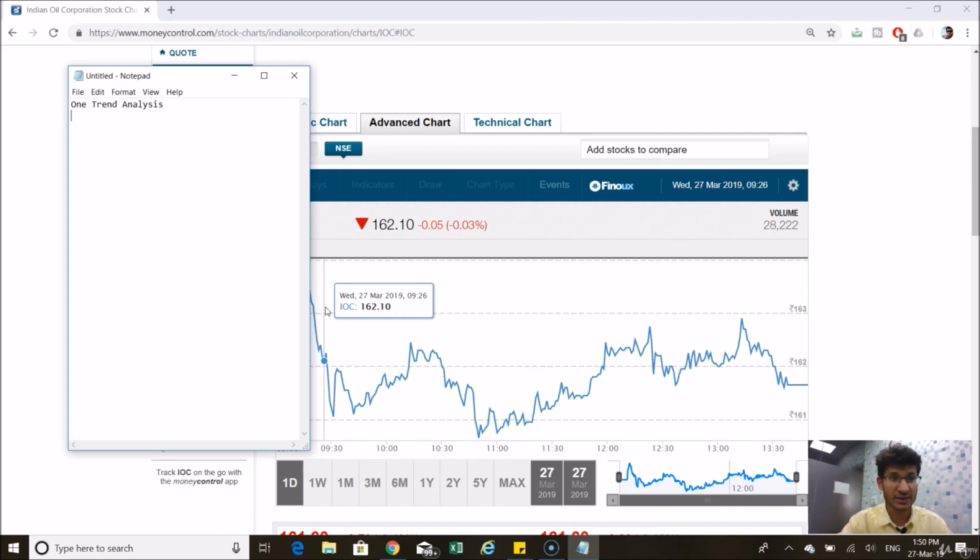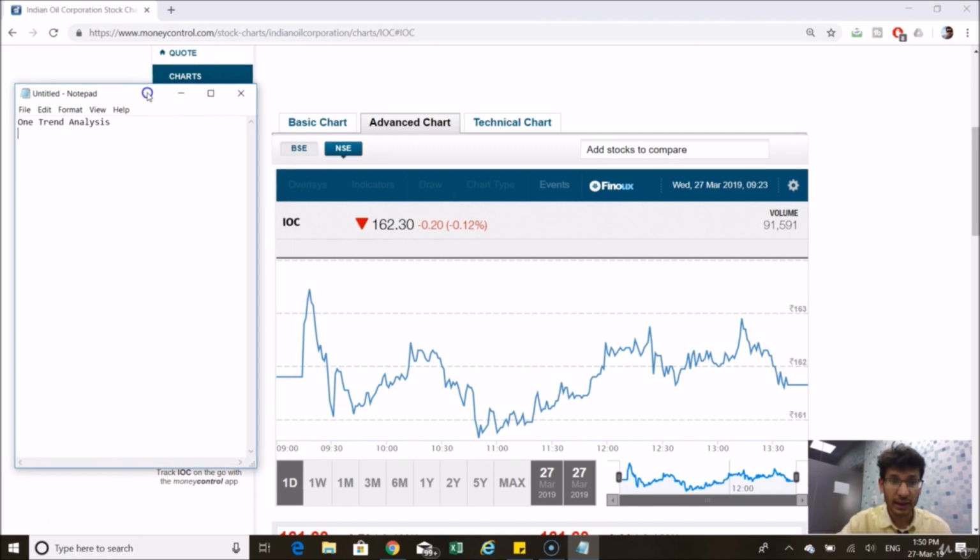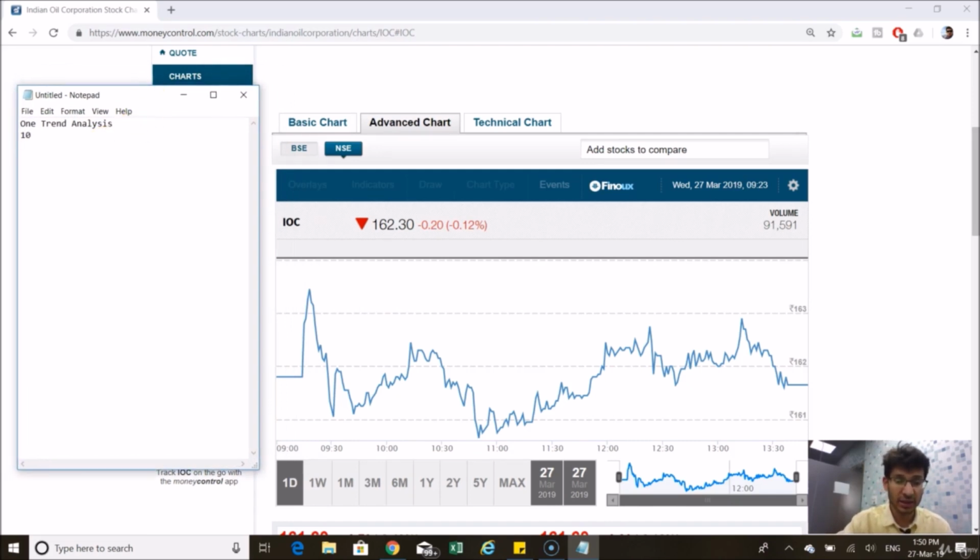But one trend analysis, particularly what it means is that you see the trend of the stock, whether it's going up or down in the first 1.5 hours of the trade. So majorly till 10:30 you observe your stock, whether it has been going up or down.